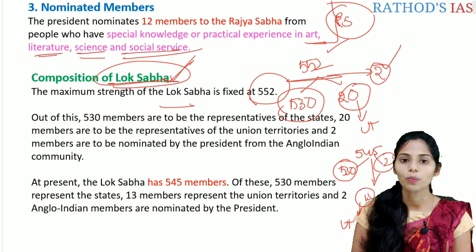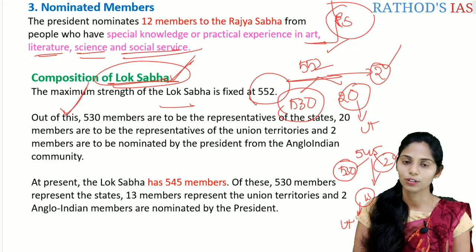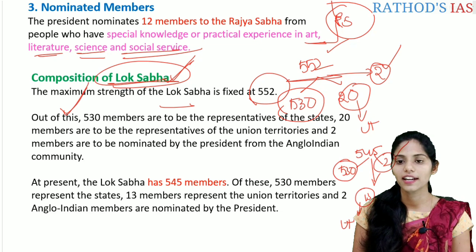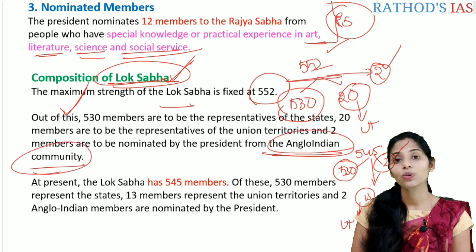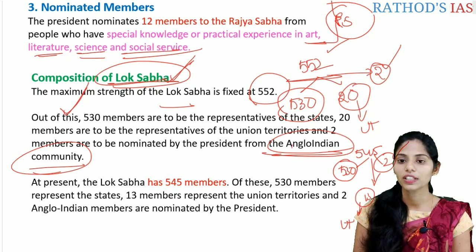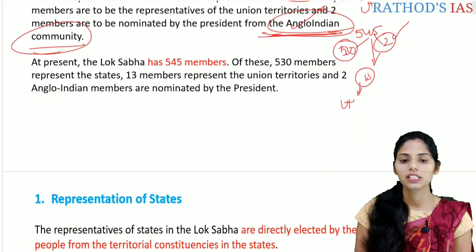This time the composition of the Lok Sabha will be very important from the prelims point of view, because there is a recent current affair regarding the Anglo-Indian community. There is no nomination of the Anglo-Indian community from this year. Because of this, it will be very important for the upcoming prelims, so please prepare with this. Okay, let us see further.